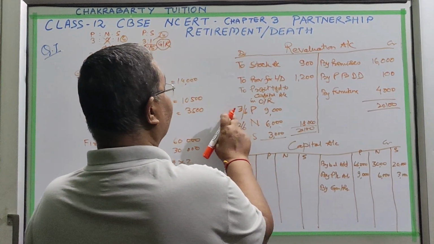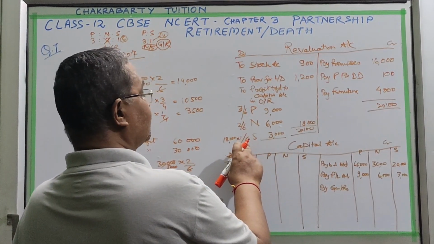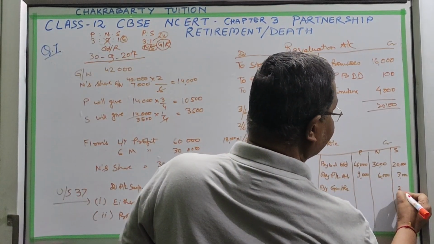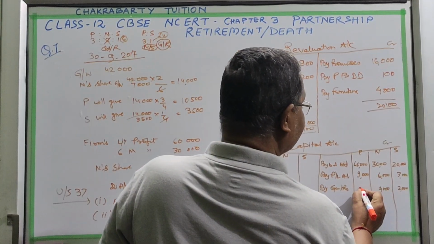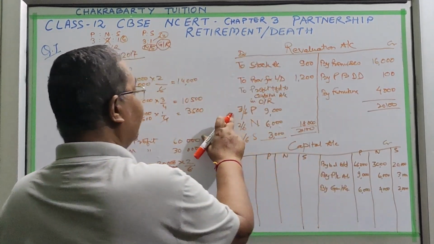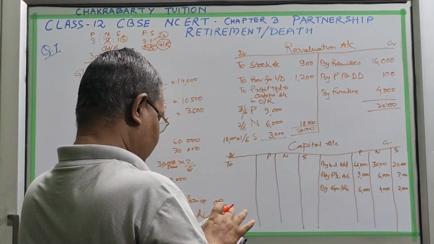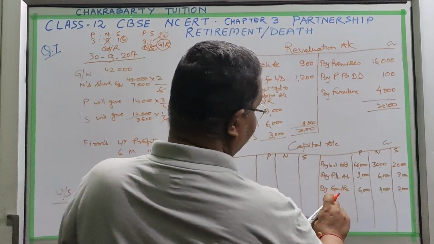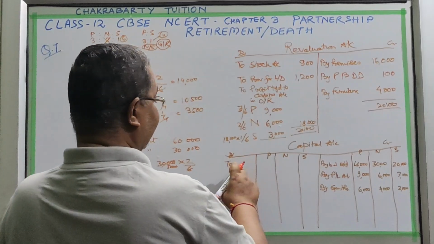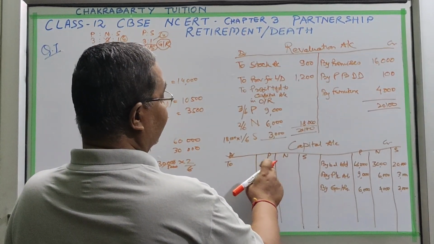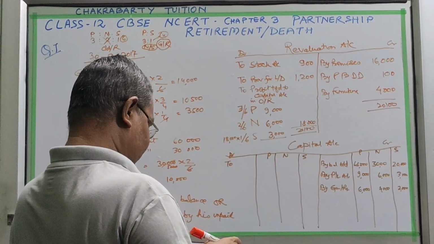It will again be divided in the old ratio 3 to 2 to 1. 12,000 divided by 6 comes to 2,000, so Naresh will get 4,000, that is 2 by 6, and Pankaj will get half, 6,000. Suppose a PL account, an accumulated profit and loss account, is given; we can divide that in this way also. And if a PL account is given on the asset side, then we write it on this side, for recovery from them. Okay, so these other entries are done.